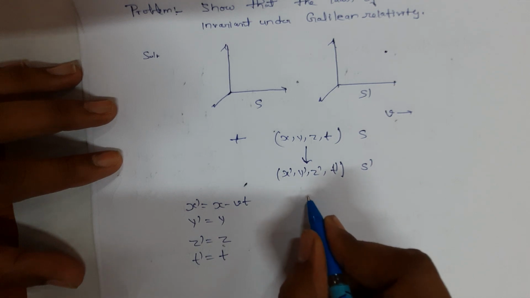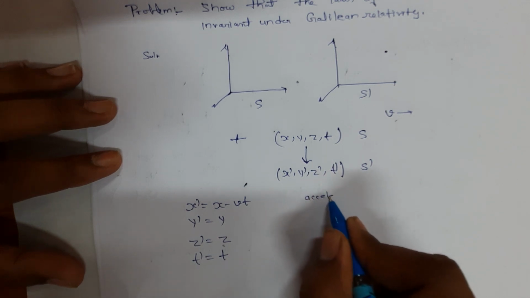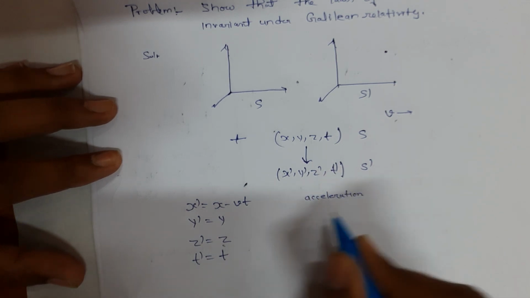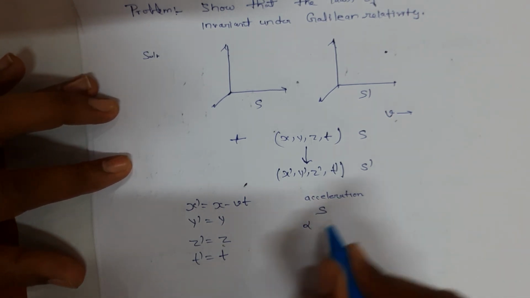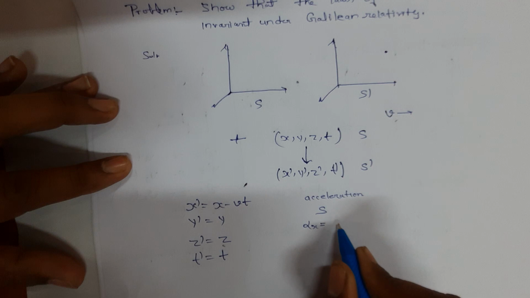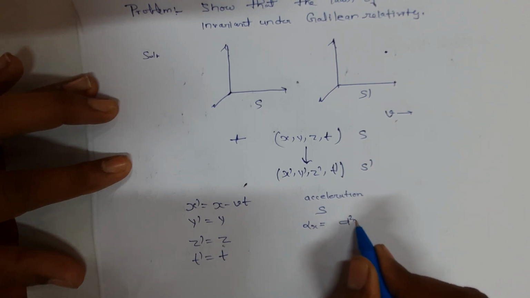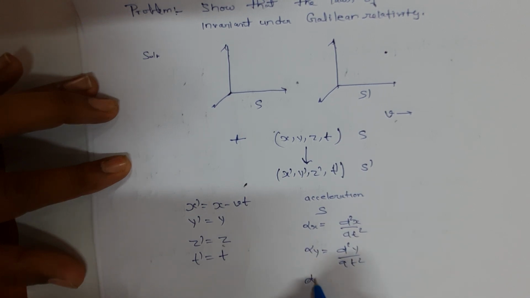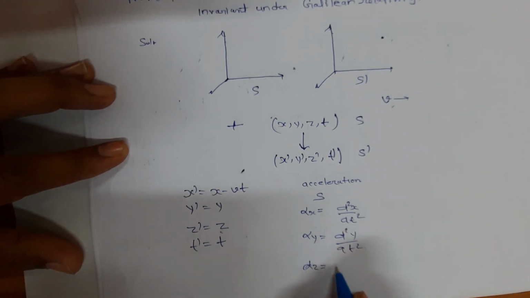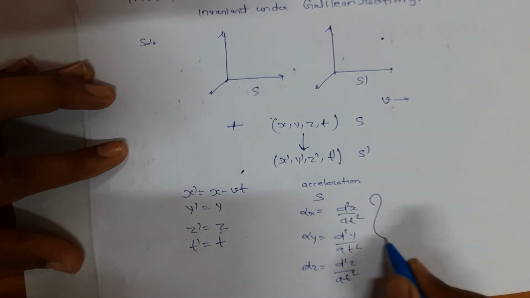The acceleration of the body in S frame of reference can be written in components as alpha x is equal to d2x by dt square, alpha y is equal to d2y by dt square, and alpha z is equal to d2z by dt square.